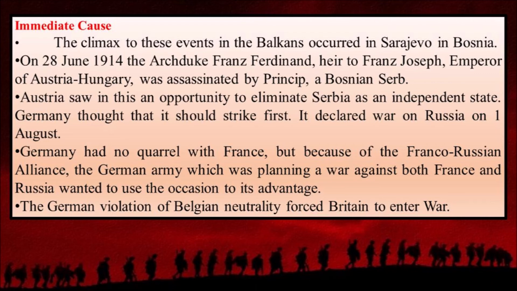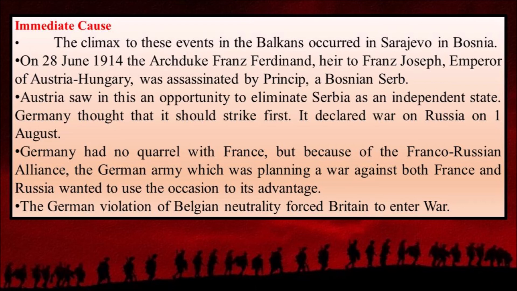By using this incident, Austria wanted to defeat Serbia. Austria was helped by Germany, and Germany wanted to start the war first. Germany first declared war on Russia because Russia was ready to help Serbia.